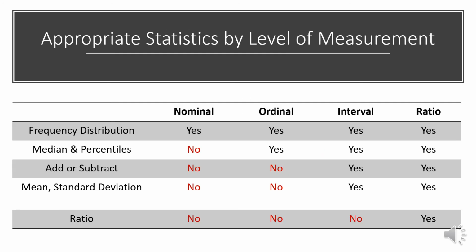This slide just summarizes the type of statistics that can be calculated with each level of measurement. With nominal or categorical level data, we can only calculate the frequency. With ordinal level data, we can calculate the frequency, the median, and percentiles. With interval level data, we can calculate everything we can with ordinal level data. In addition, we can also calculate the mean and standard deviation. With ratio level data, we can calculate everything we can with interval level data, as well as calculate ratios.